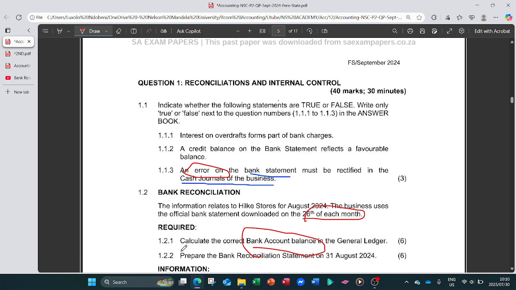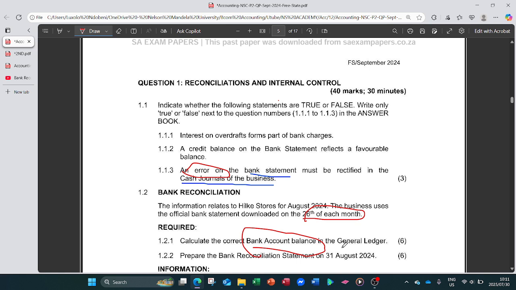For 1.2.1, Hike Stores say we must calculate the correct bank account balance in the general ledger. So that's what you have to take note of. The bank account is not the bank statement. The bank account is the general ledger account. We prepare it as the business. Hike Stores prepared it individually as the business, not the bank.